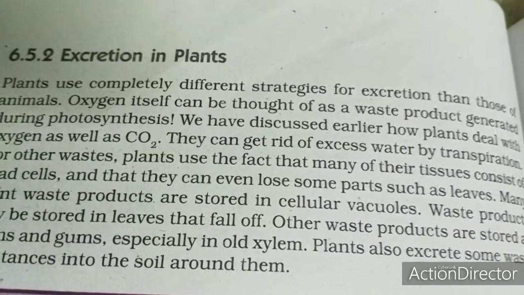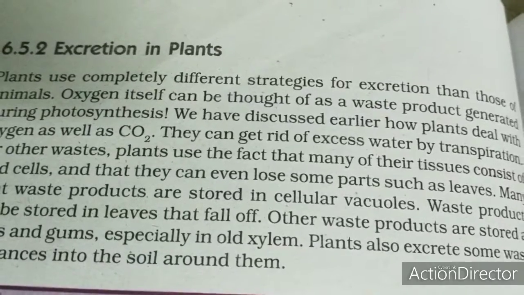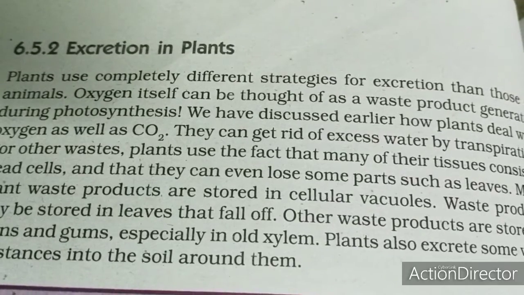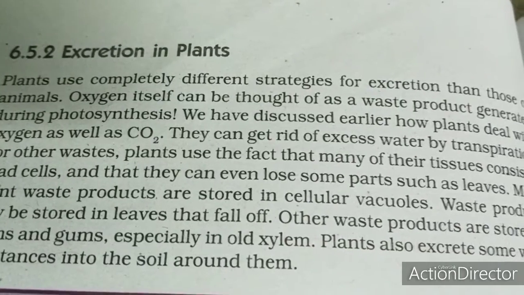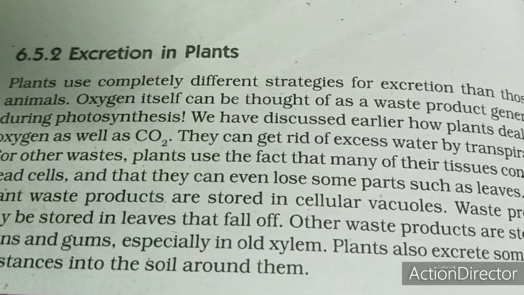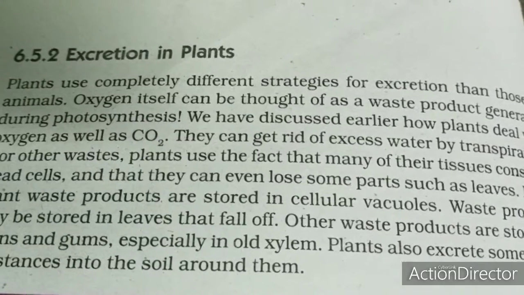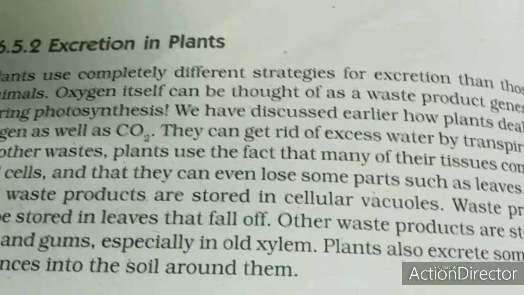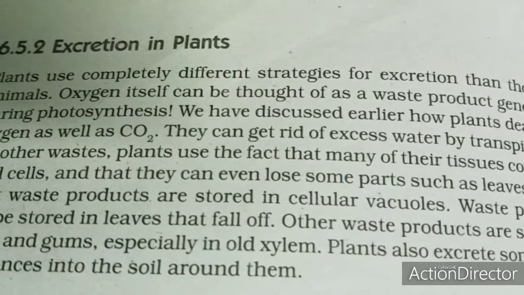What are the other things that plants need to get rid of? The plants need to get rid of excess water. This is done by the process called transpiration. Transpiration helps to maintain the water level in the plants. And how do they get rid of some other wastes? Some of the wastes get stored in the dead cells like starch, and some other parts of the plants store excess pigments in the leaves, and eventually these leaves fall off.